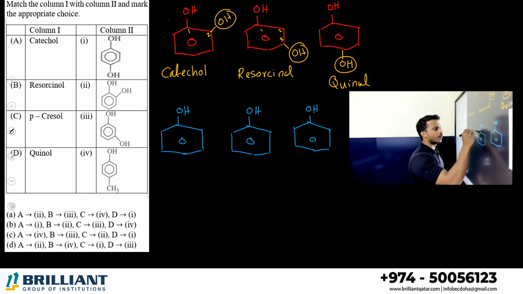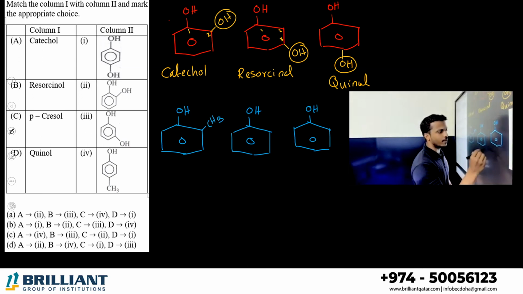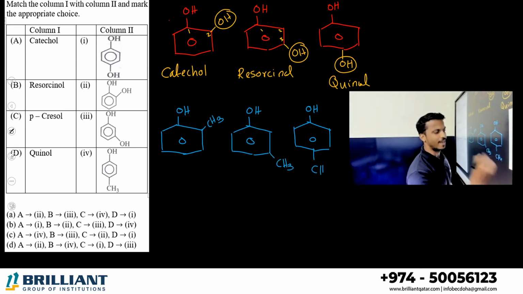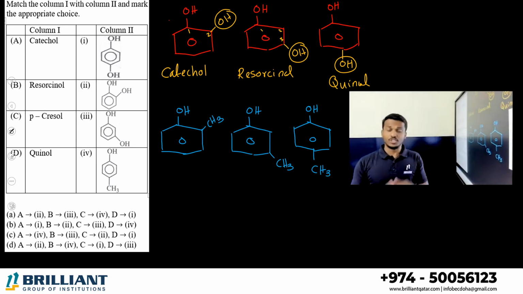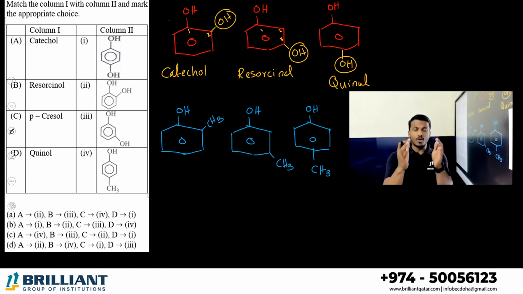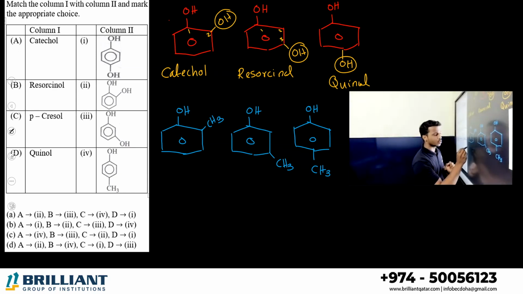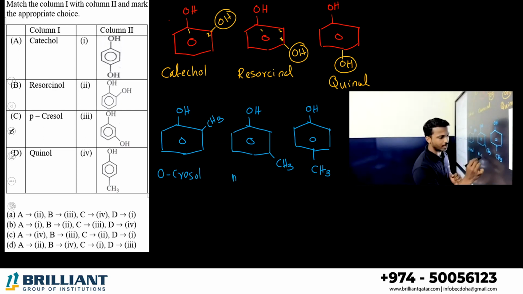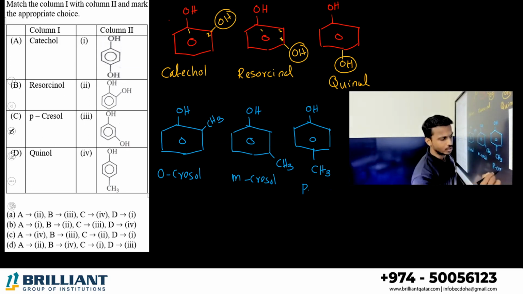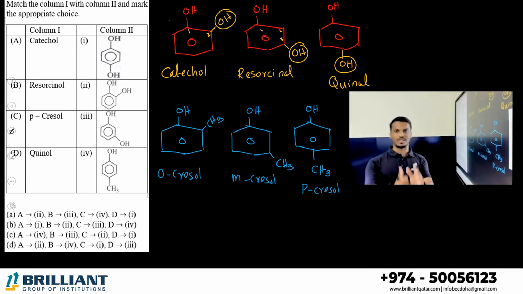It can be at the ortho, meta or para position, so the names are different. Generally, a phenol which contains a methyl group is called cresol. So in the ortho position it is orthocresol, in the meta position metacresol, and in the para position paracresol. That's it. Let's go to the answer.